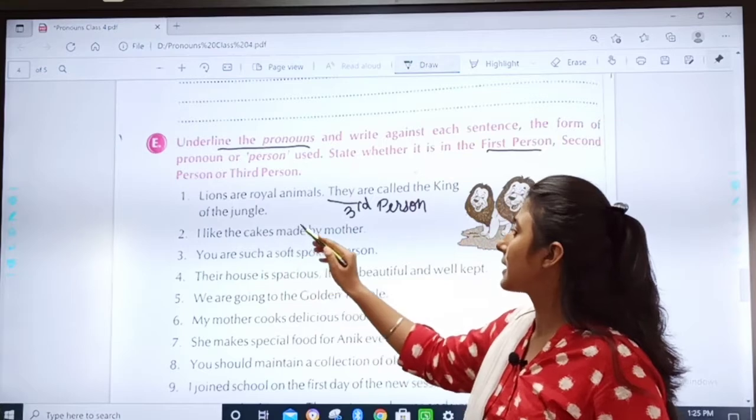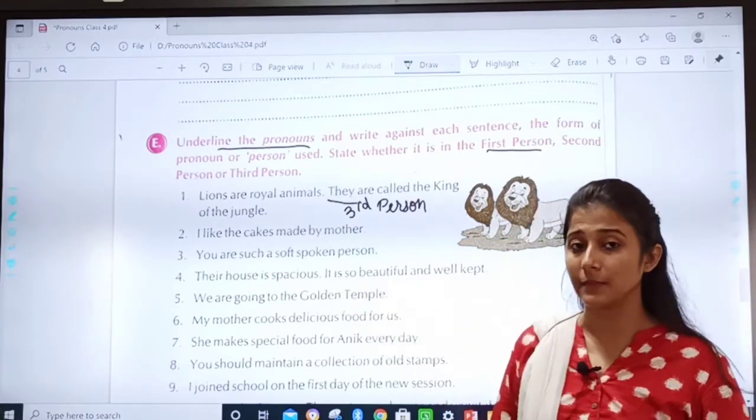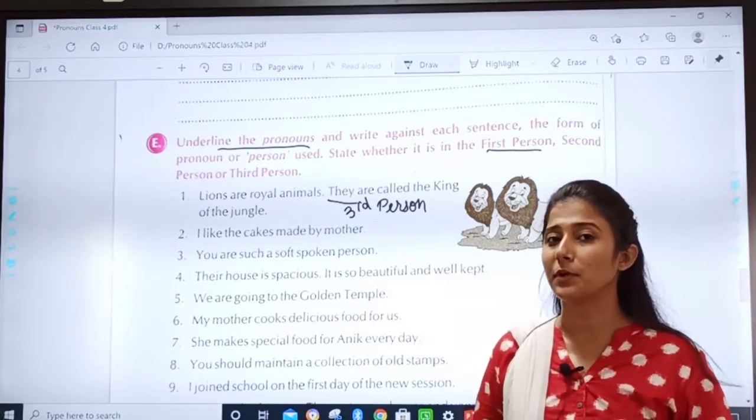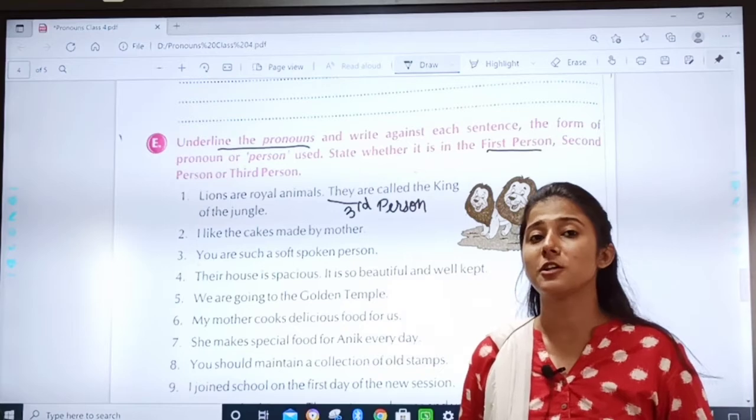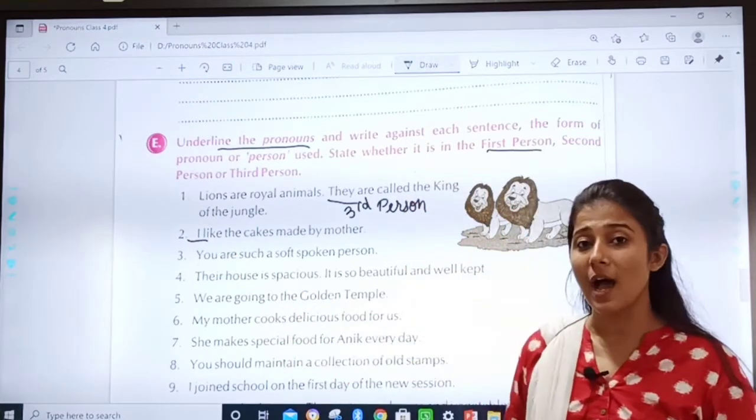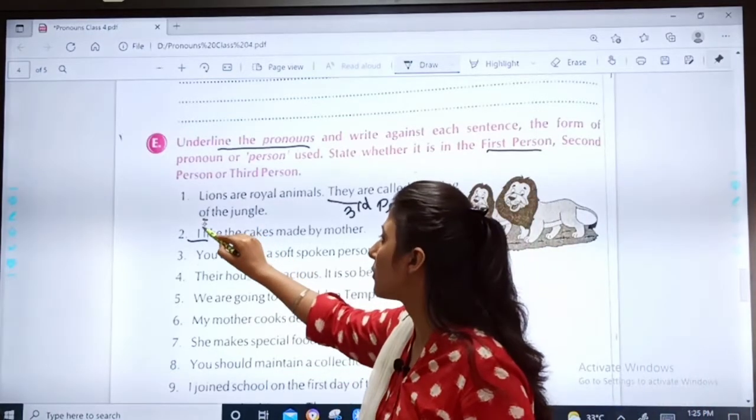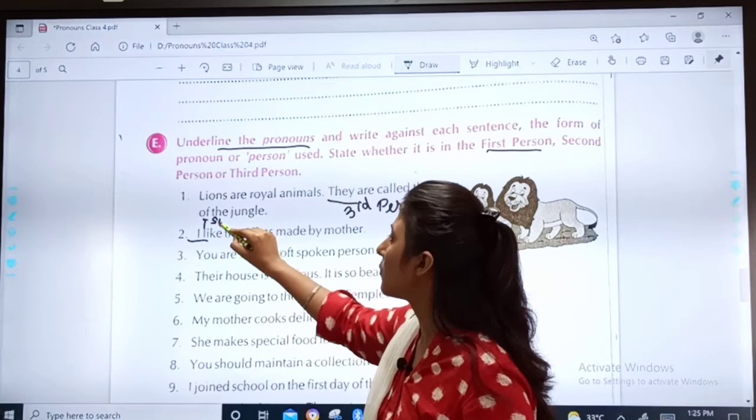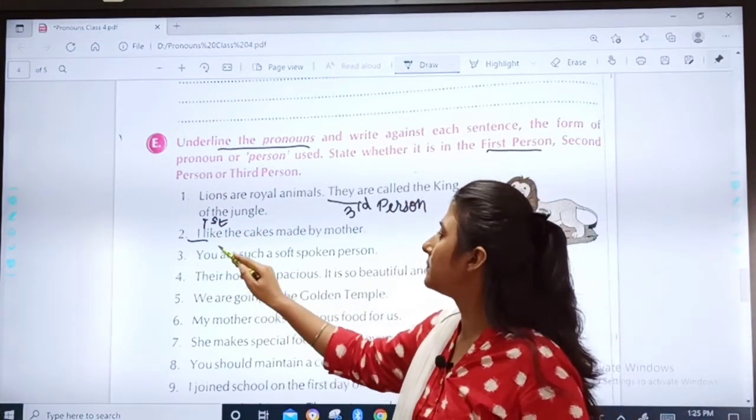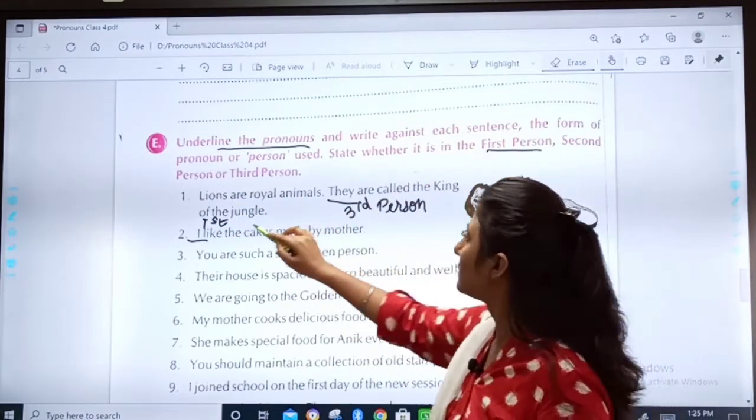I like the cakes made by mother. In this find the pronoun. Yes. Instead of writing your name, I has been used. So I is the first person, we ourselves. So this will be first person.